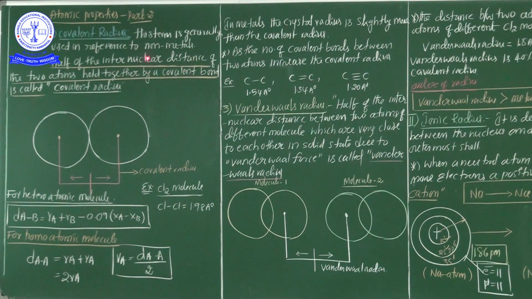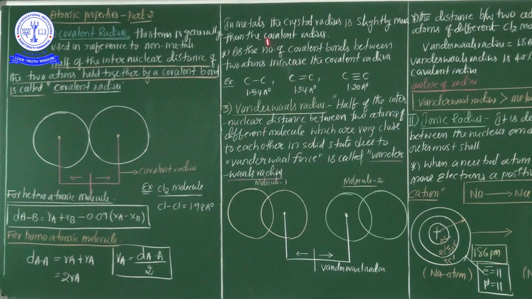This radius is especially used to calculate the radius in non-metals. One more important point: for a heteroatomic molecule, the covalent radius is calculated through this formula, and for a homoatomic molecule, this is the formula. And one more important point, the comparison of the crystal radius and covalent radius: generally, in metals the crystal radius is slightly more than the covalent radius.